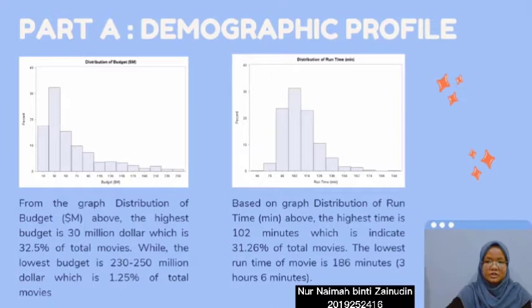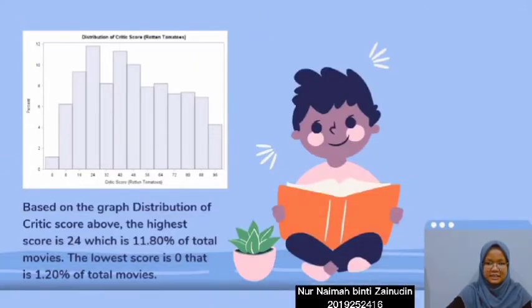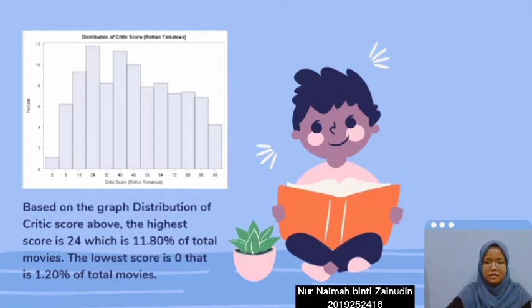Based on the graph of distributions of runtime, the highest time is 102 minutes, which indicates 31.26% of total movies. The lowest runtime of movies is 186 minutes. Next, we will see the graph of distributions of critic score. The highest score is 24, which is 11.8% of total movies, and the lowest score is 0, that is 1.2% of total movies.